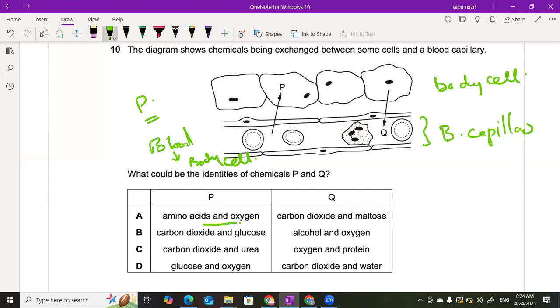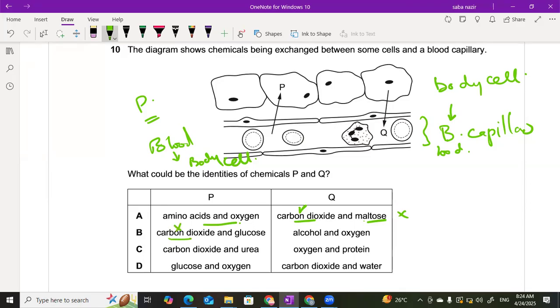Okay. But what substances will be returning from the body cell to the blood capillary? Is it carbon dioxide and maltose? Carbon dioxide is fine, but the problem is maltose has nothing to do with it. It's not the correct description. Carbon dioxide is a waste substance, so it does not need to go into the body cell.